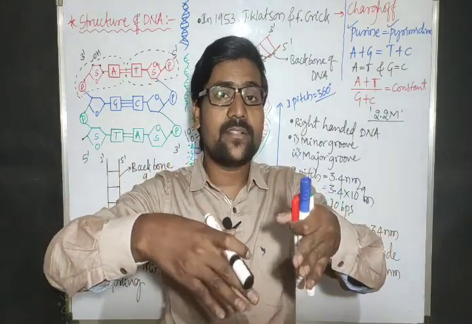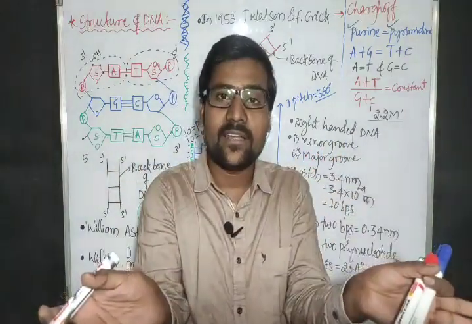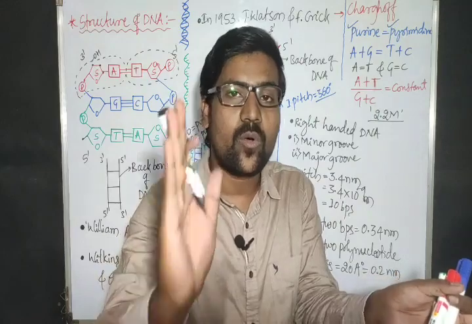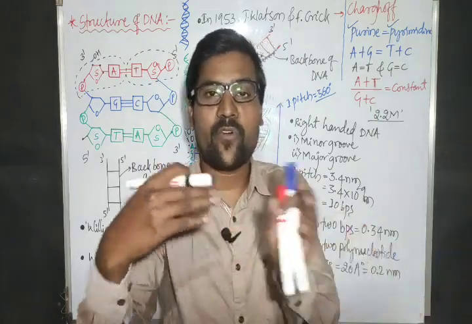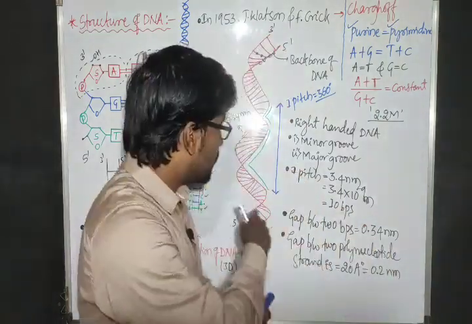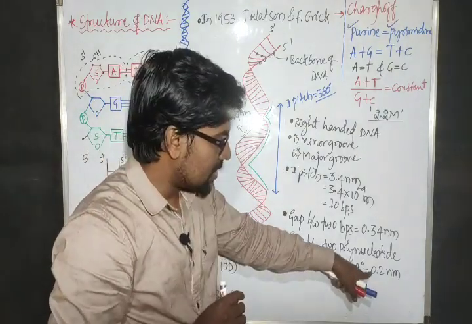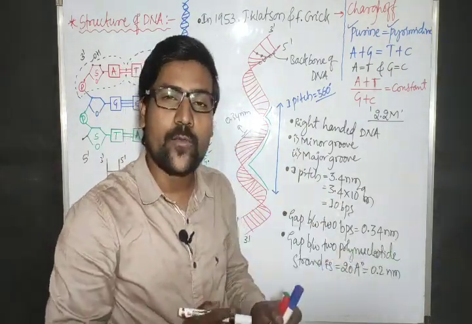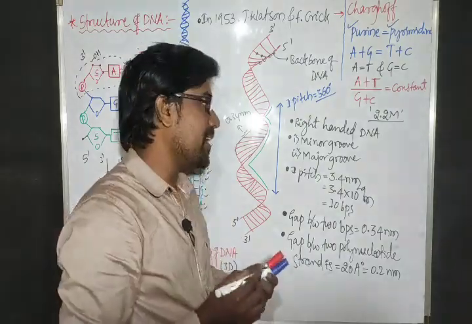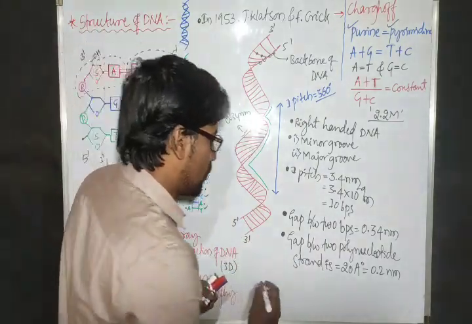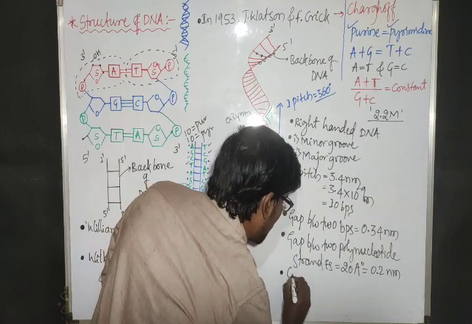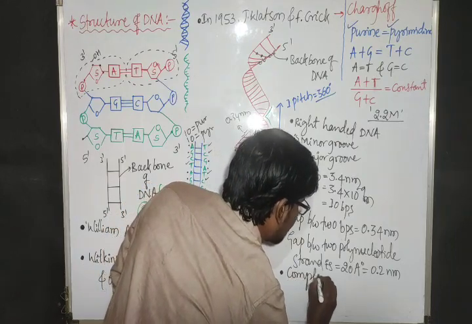If that gap is varied, then the train would not go on that track. It may fall down. So here the gap between the two strands is constant. How much is that? 20 angstrom or 0.2 nanometer. And one more thing. Here the DNA will show complementary base pairing.